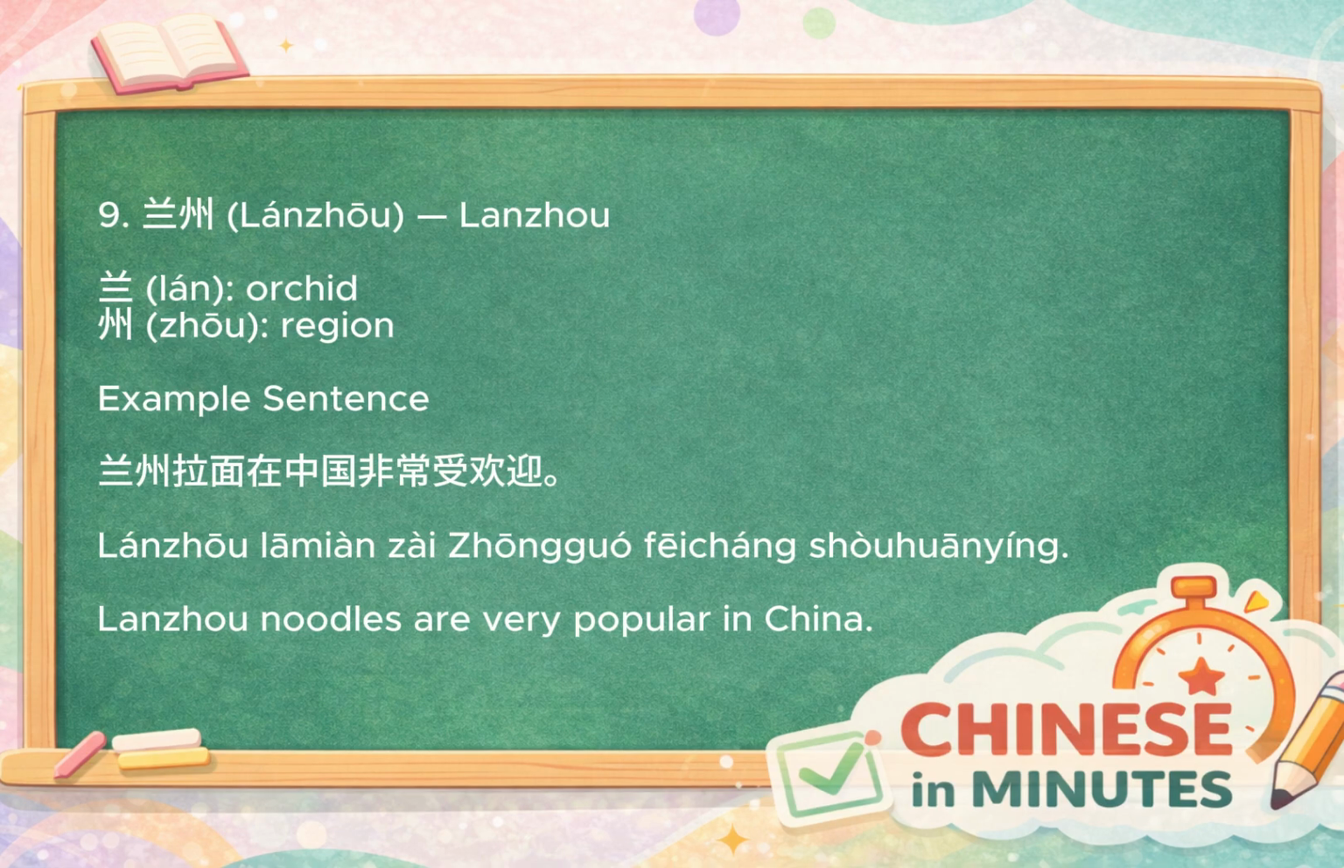兰州. Lan means orchid, one of the most admired flowers in Chinese culture. Combined with zhou, it forms the name Lanzhou. A simple memory trick is to imagine beautiful orchids growing throughout the region. One sentence you might hear is 兰州拉面在中国非常受欢迎, meaning Lanzhou noodles are very popular in China.